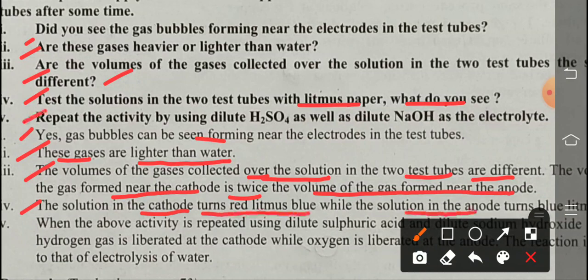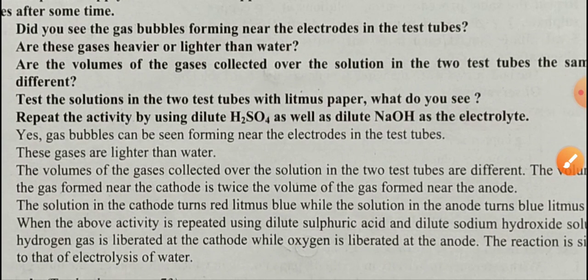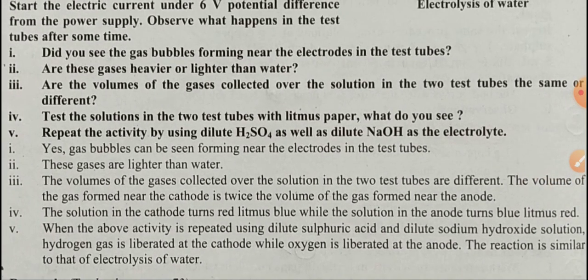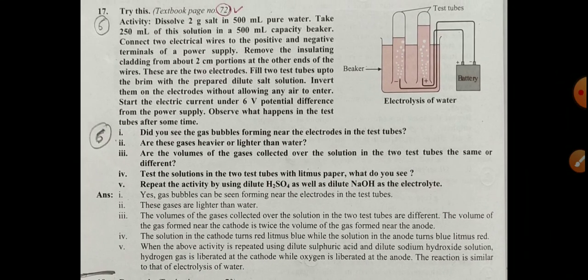And last one, repeat the same activity by using dilute sulfuric acid or dilute sodium hydroxide as an electrolyte. Now see the answer to this last option. When the above activity is repeated using dilute sulfuric acid and dilute sodium hydroxide solution, hydrogen gas is liberated at the cathode while oxygen is liberated at the anode. We observe the same. Therefore, the reaction is similar to that of the electrolysis of water. So, these are the answers to the activity questions given in our textbook.